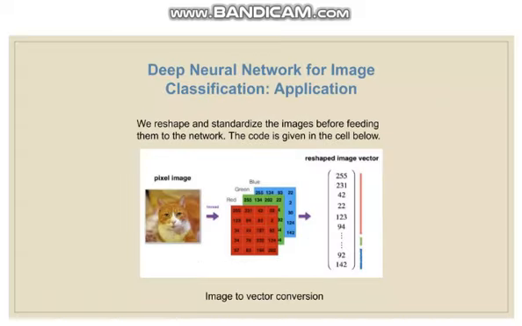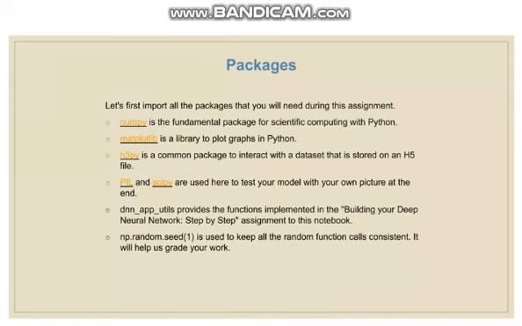Deep neural network for image classification: application. We reshape and standardize the image before feeding it to the network. The code is given in the cell below. Packages. Let's first import all the packages that you will need during this assignment: NumPy, Matplotlib, h5py, PIL, SciPy.